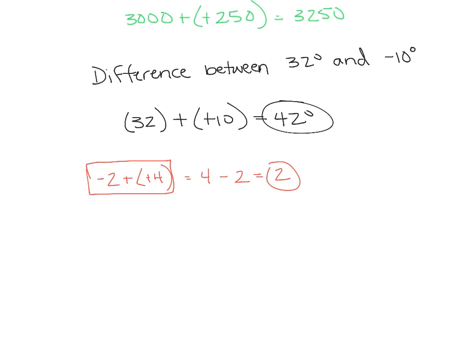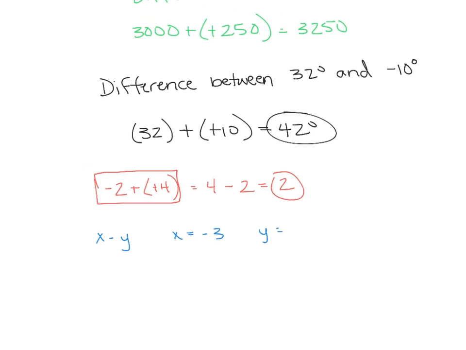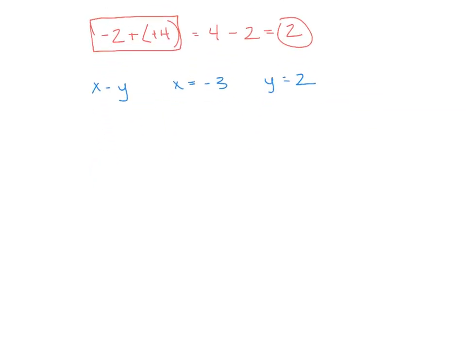Let's look at x minus y. If x equals negative 3 and y equals positive 2. Oh, man. Okay? So, we're going to put negative 3 in for x in parentheses, minus, and then put 2 in parentheses. Remember, since that parentheses isn't being sandwiched by negatives, we can look at that as negative 3 minus 2.